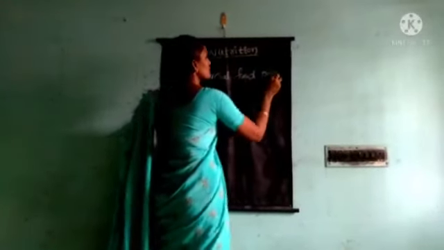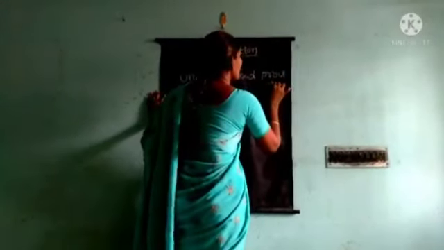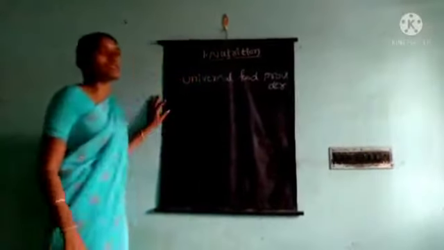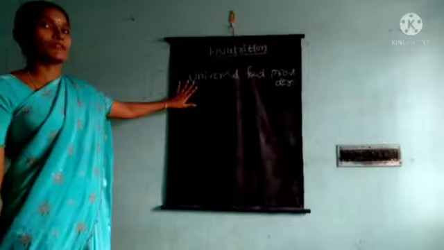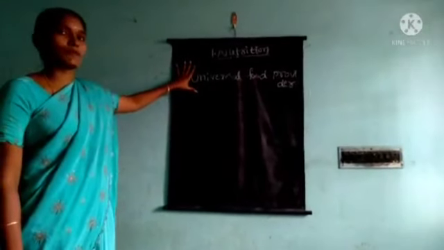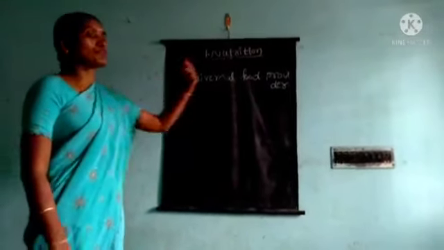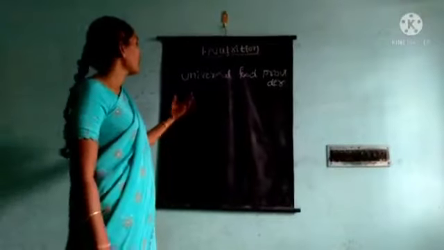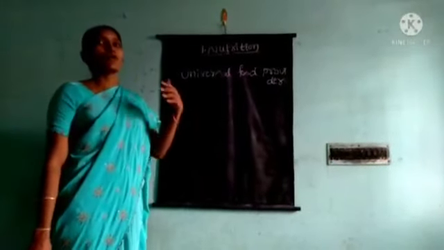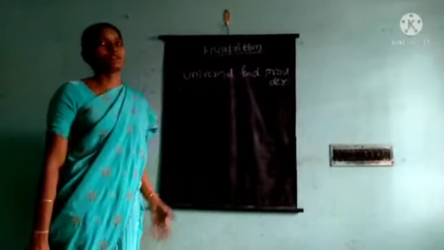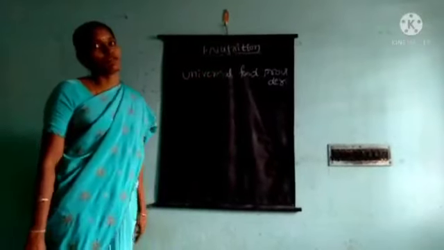Okay children, why is photosynthesis called the universal food provider? In this process food is produced, and this food is used by all organisms on the earth. So it is called the universal food provider.